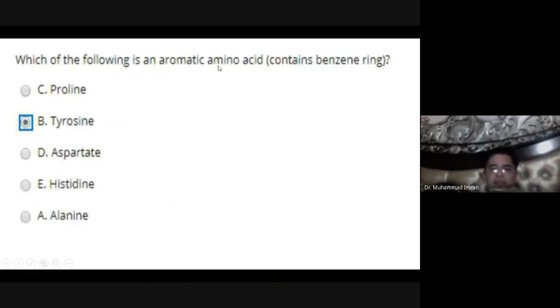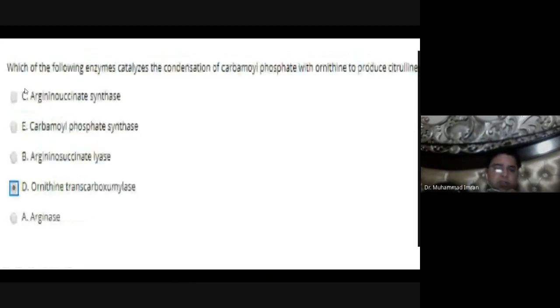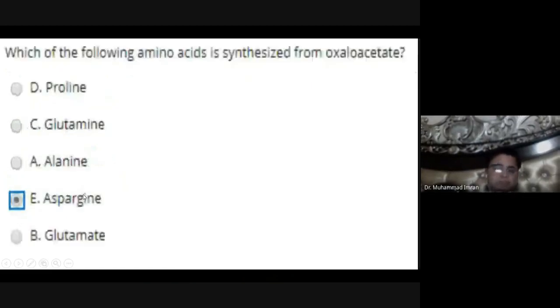Which of the following is an aromatic amino acid? Tyrosine is an aromatic amino acid. Which of the following enzymes catalyzes the condensation of carbamyl phosphate with ornithine to produce citrulline? It is ornithine transcarbamylase. Which of the following amino acids is synthesized from oxaloacetate? Asparagine. When oxaloacetate takes an amino group from any other amino acid with the help of the AST enzyme, it is changed into aspartic acid. Then aspartic acid takes an amino group and it is changed into asparagine.